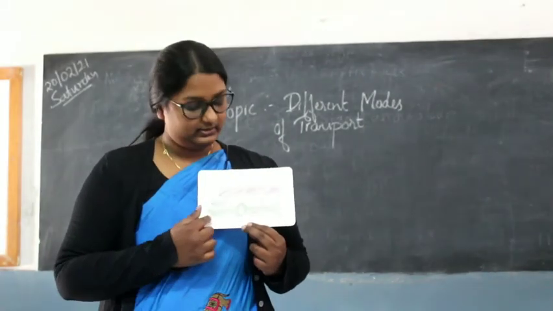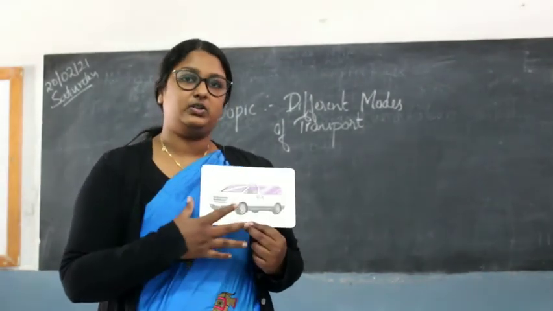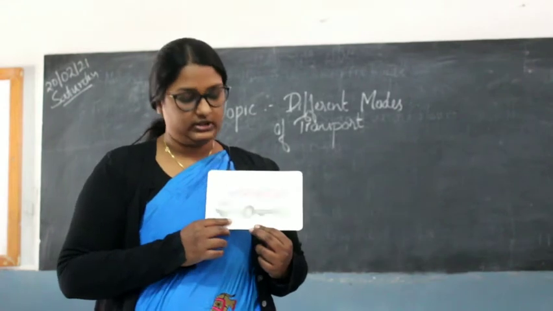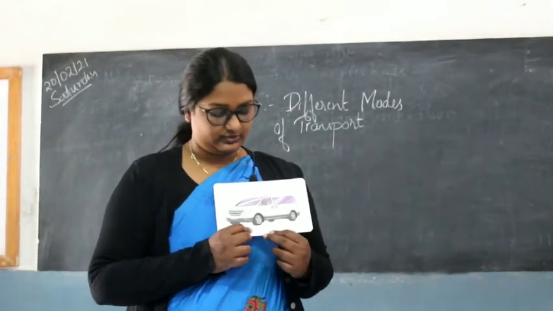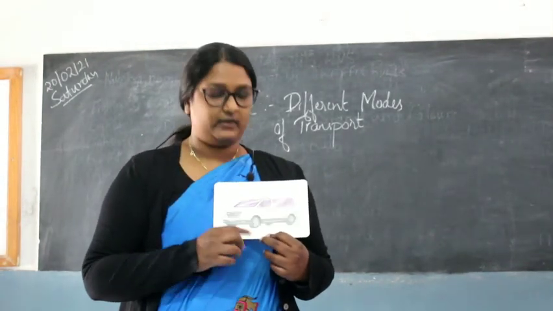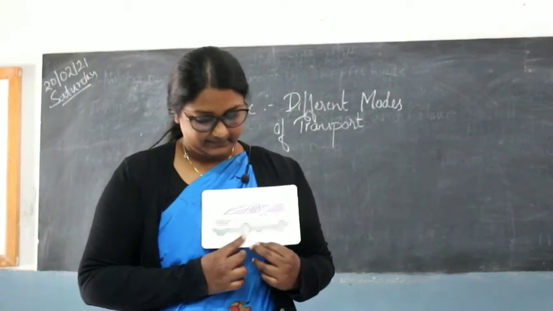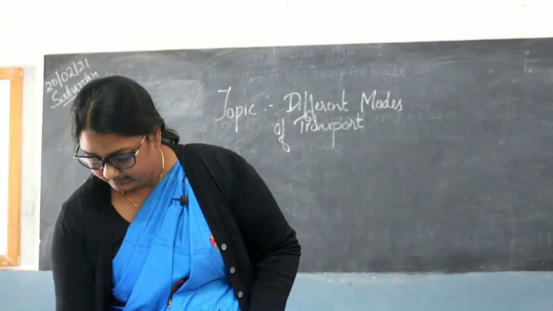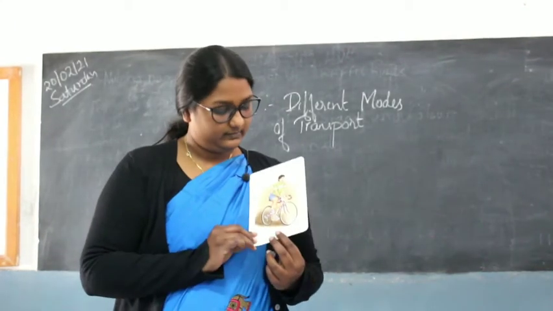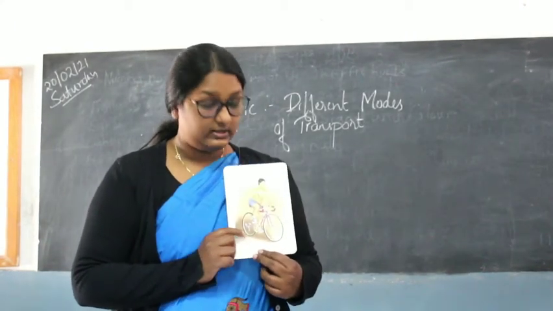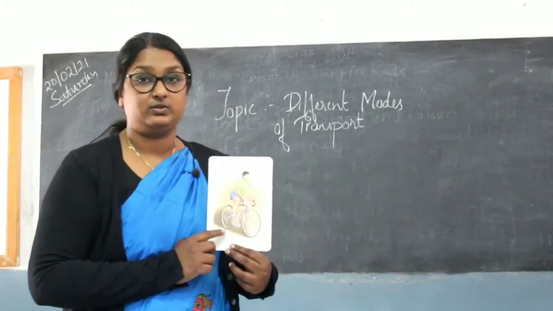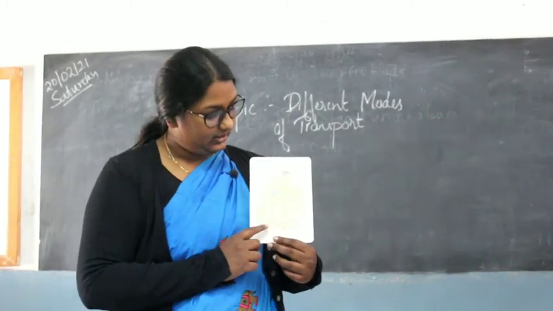And what is this? It's a bigger version of a car, right? So this is usually called a van. What is this called? A van, where you can accommodate more people. Okay? What does this look like? This is a cycle. So most of you will have cycles.